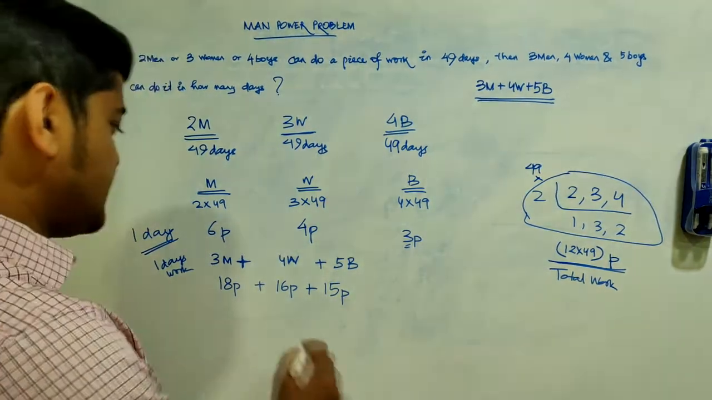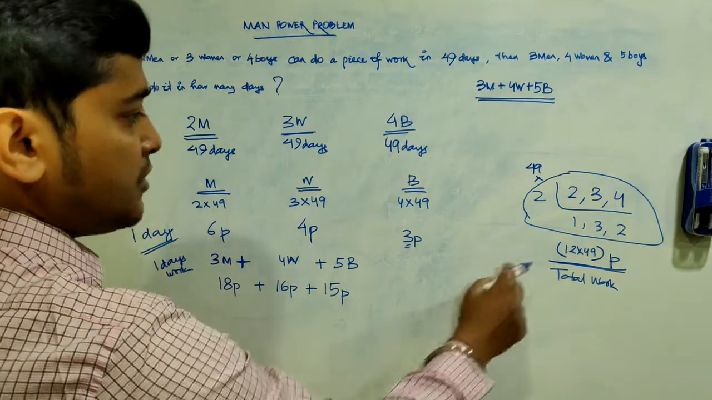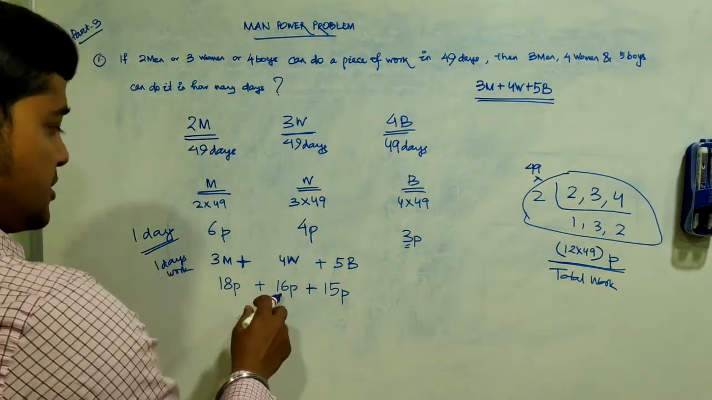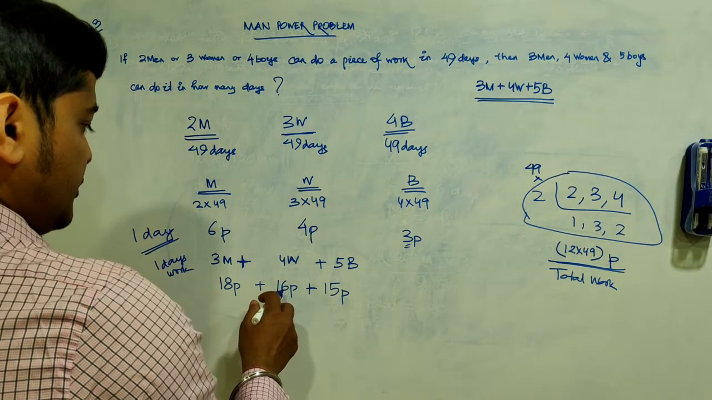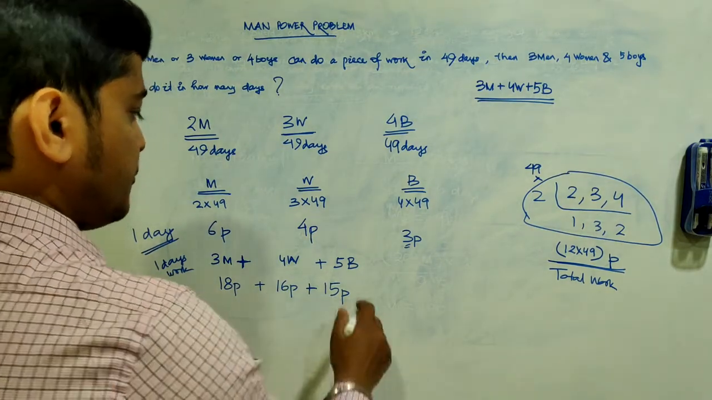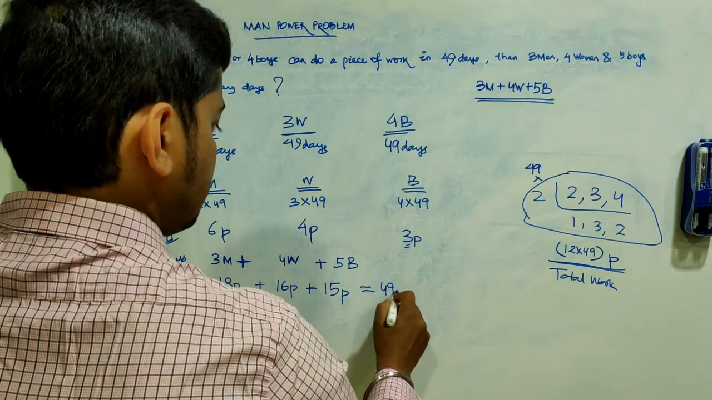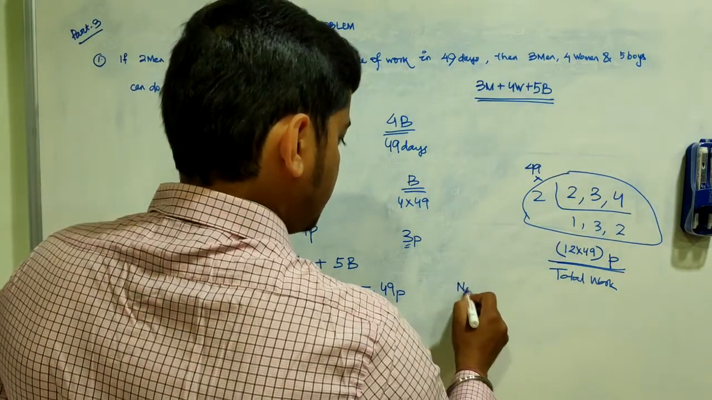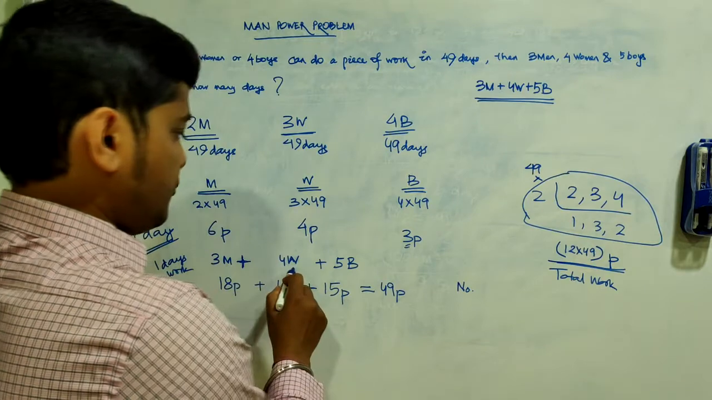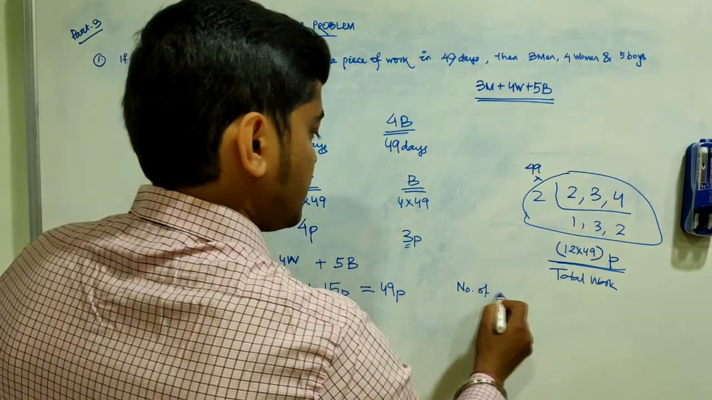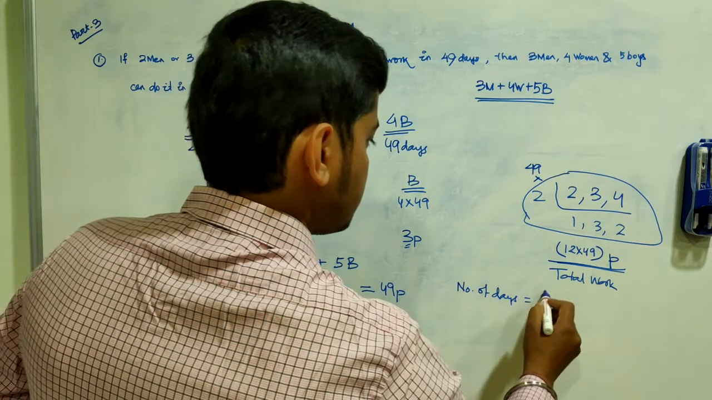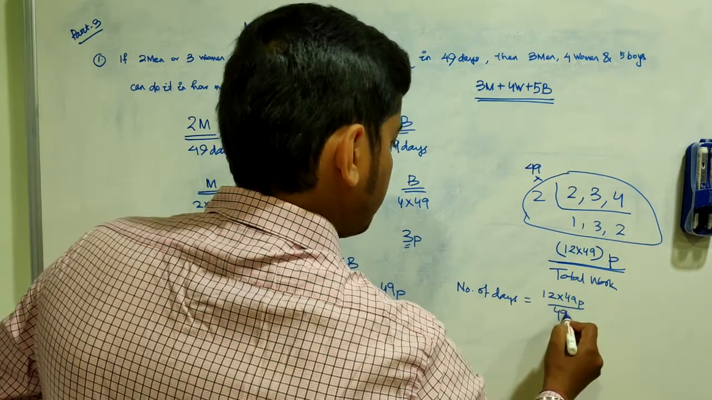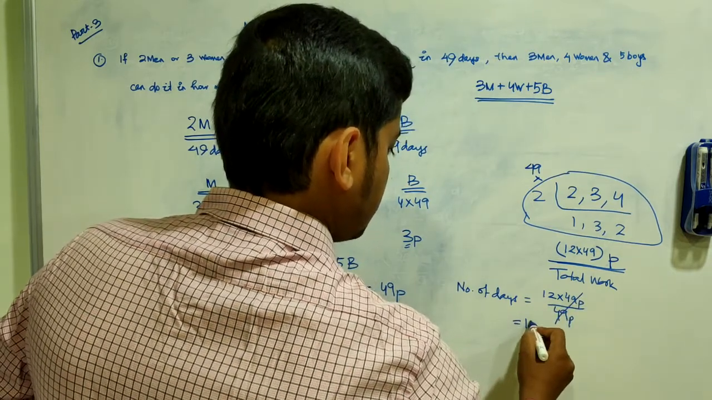Are you following? See, this is very simple. Sum it up and divide it with the total work, and you can find out the number of days. 18 plus 16, how much? 34. 34 plus 15 is 49 parts. Oh, it's very easily divisible too. So the total number of days taken by 3 men, 4 women and 5 boys equals 12 into 49 parts divided by 49 parts. 12 days.